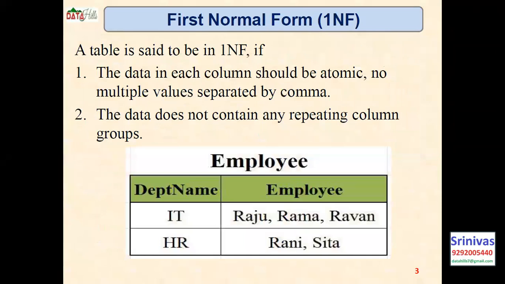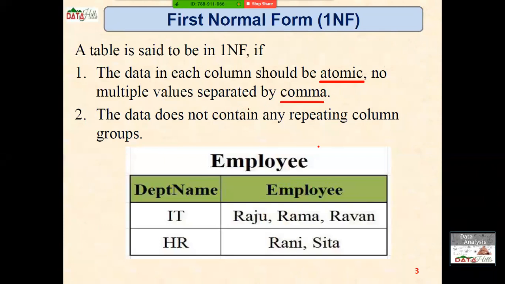Coming to the first normal form. What is the first normal form? When we say the table is in first normal form, it means the data in each column should be atomic, with no multiple values separated by commas. That is the first condition that we have to follow to convert normal data into first normal form.